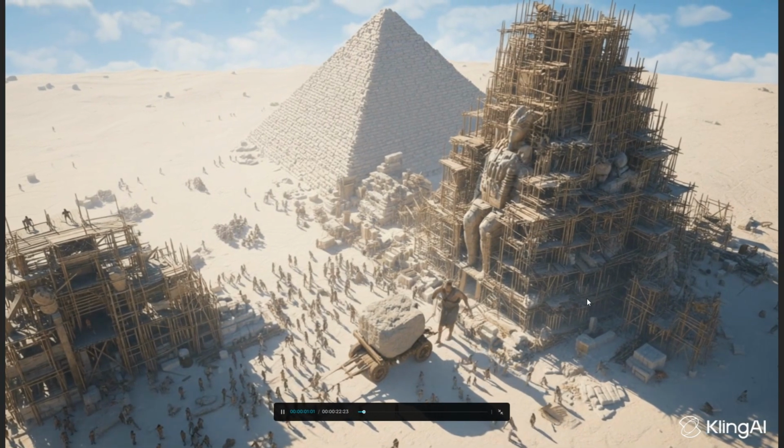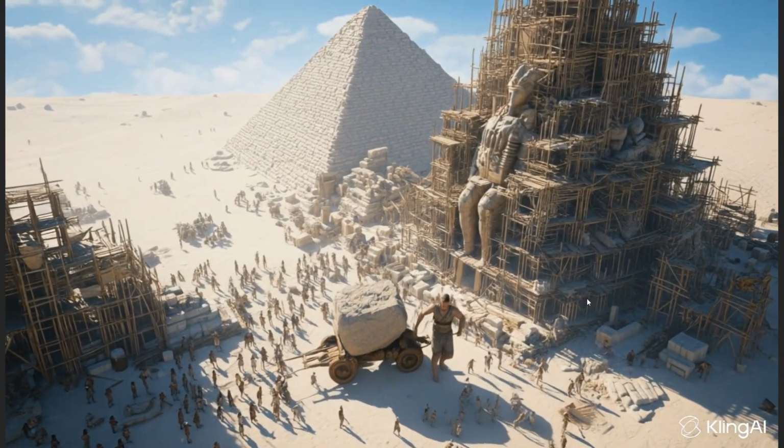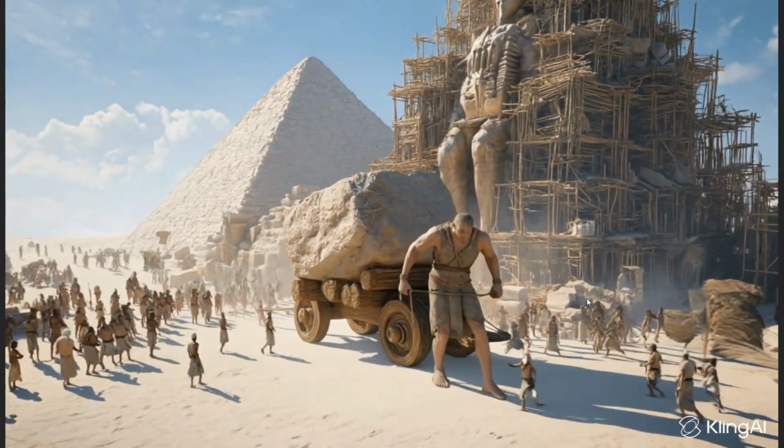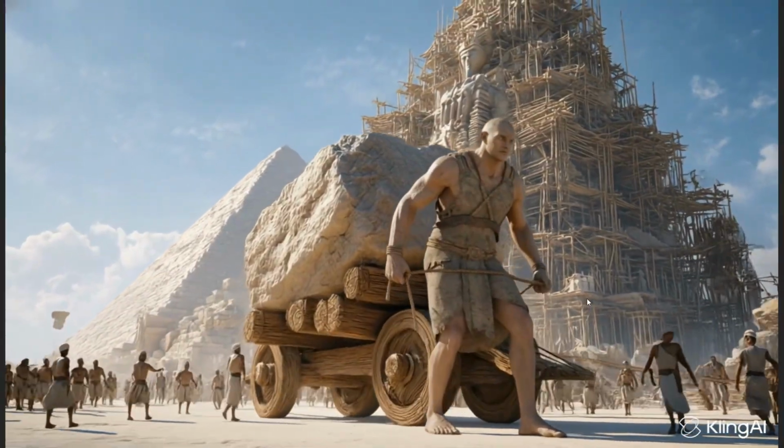A blinding, dusty day. The Great Pyramid, it's right there, but it stands in the background, dwarfed by this massive new, unfinished structure, a colossal seated pharaoh.